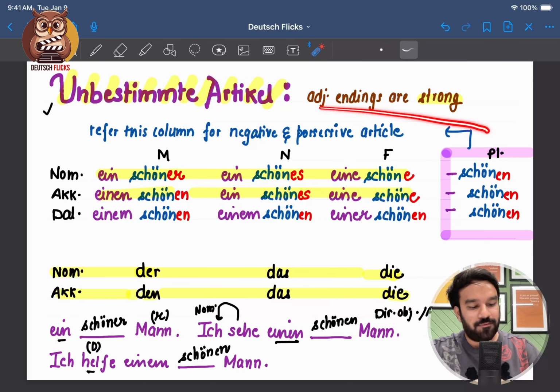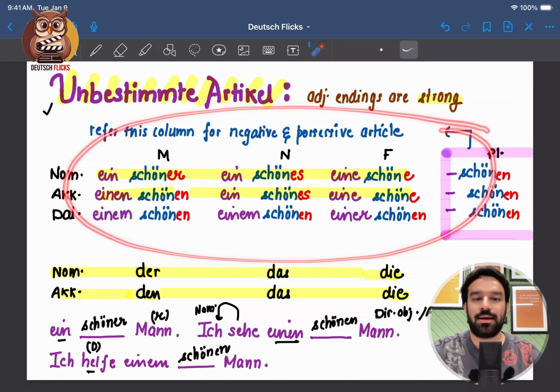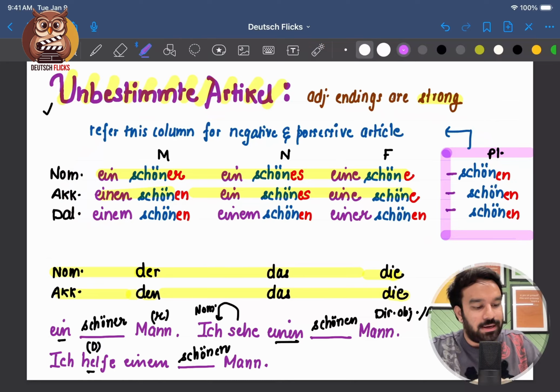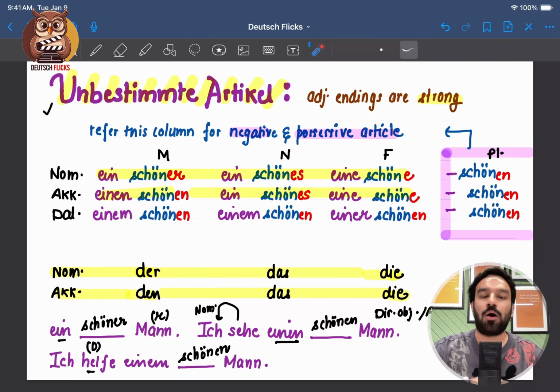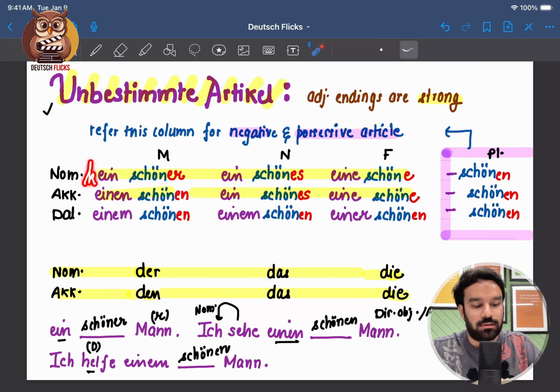We have to refer first of all the entire thing for negative and possessive article. Because how do you create these tables? Negative article you create just by adding the letter K. For example, kein. So kein, and then kein, and then keiner, and here we have keiner.